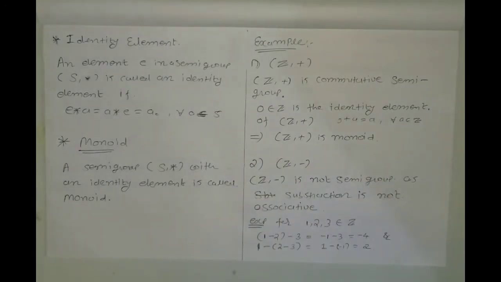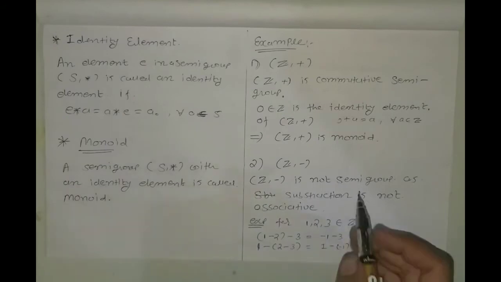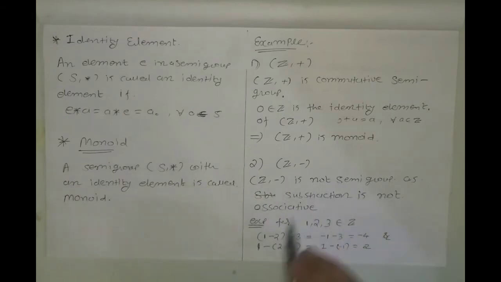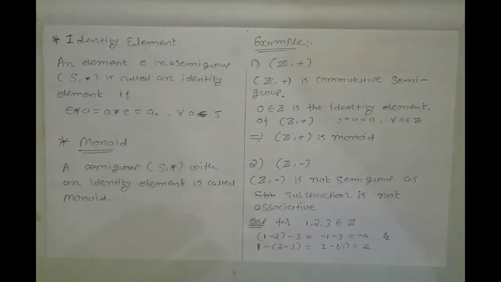Now consider (Z, minus). Z with minus is not a semigroup, as subtraction is not associative. Because subtraction is not associative, the condition for a semigroup is not satisfied.